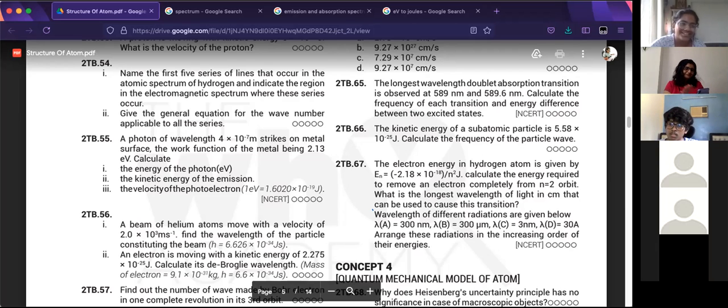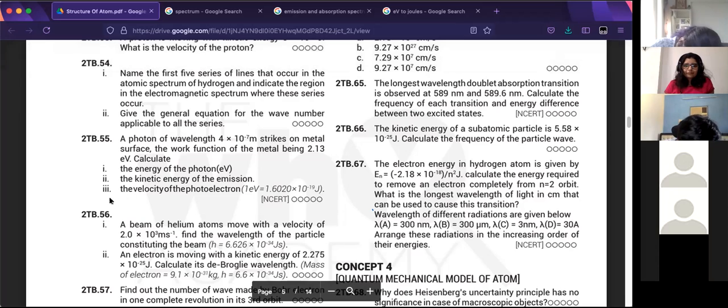If you don't, you can refer to it. Tell me. 9.1 into 10 raised to the power minus 31 kg. I'll write it down. For your reference, mass of electron is 9.1 into 10 power minus 31 kg. Smira, yes, you got it correct.